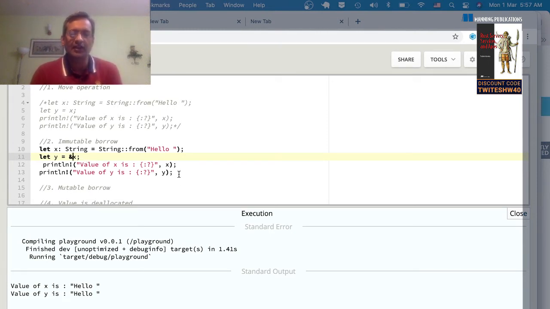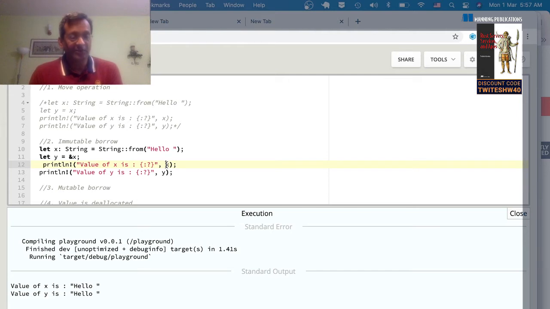So this is called an immutable borrow. It's called immutable borrow because I'm just borrowing the data. I have no intention of modifying this value. The value of x, I don't want to modify. I just want to use it, read it, and maybe do something with it. Okay, so that's an immutable borrow.